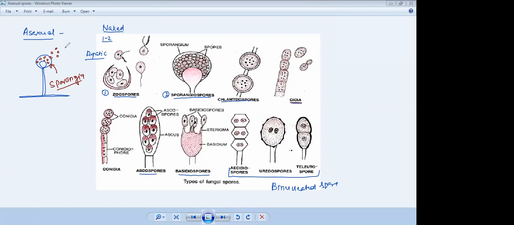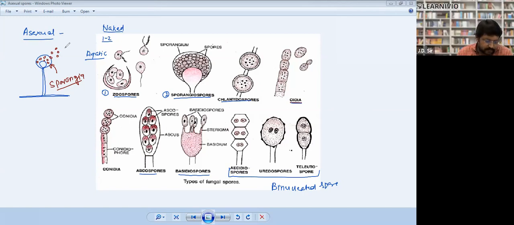Next, chlamydospore. So what happens during unfavorable conditions? Suppose this is mycelia. There is a scarcity of food, scarcity of water, and the temperature is high. So the fungus is about to die.